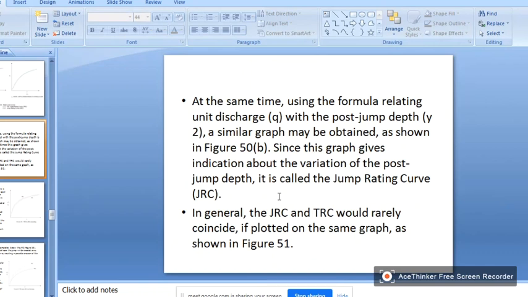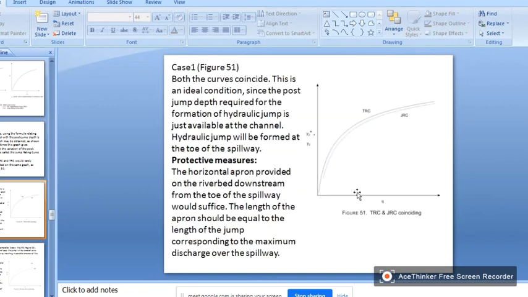As I said, in general the JRC, jump rating curve, and the TRC, tail rating curve, would rarely coincide. If plotted on the same graph, you will have this type. Here you can say it almost coincides. This is case one.